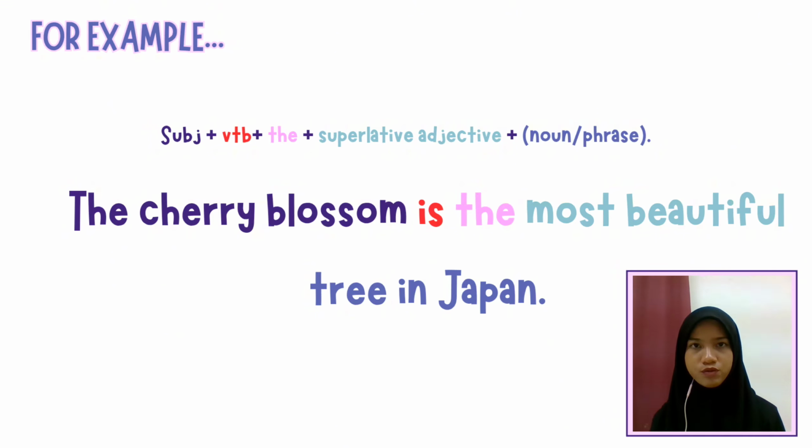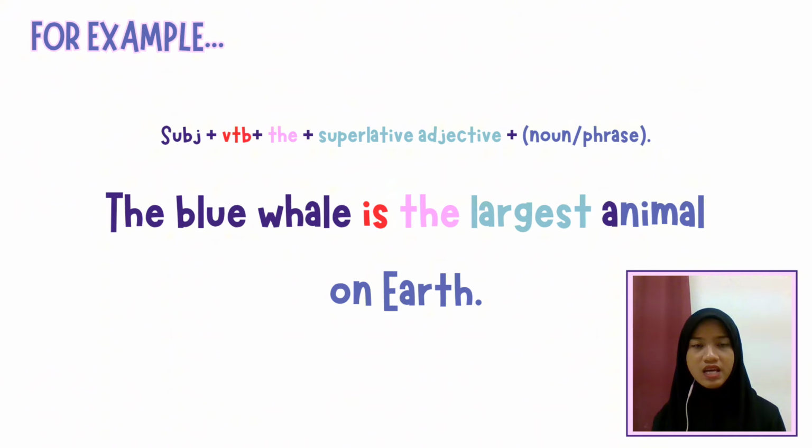So based on the adjective rules, if you want to change the adjective into a superlative adjective, you need to add the most at the front of the adjective, which in this case is the most beautiful. The next example, the blue whale is the largest animal on earth. So the subject is the blue whale plus verb to be is plus the plus superlative adjective largest plus noun or phrase animal on earth. So based on the rules before, adjective large ends with an E. Therefore, you just have to add st at the end of the word in order to make it superlative. So it will become the largest.